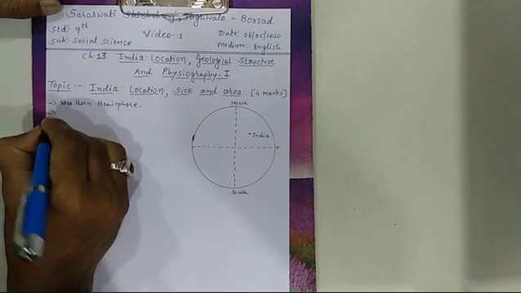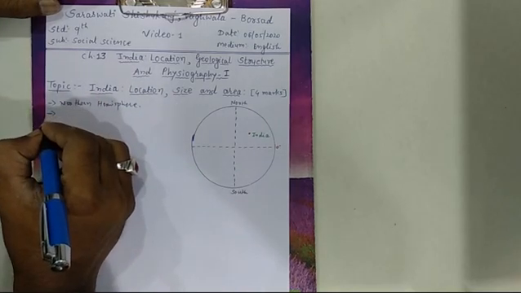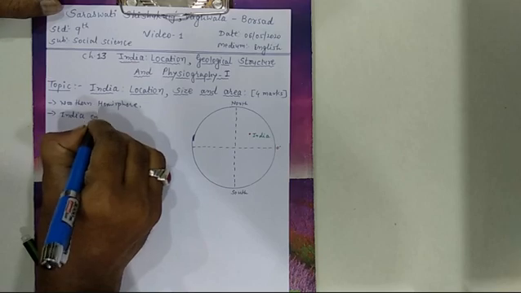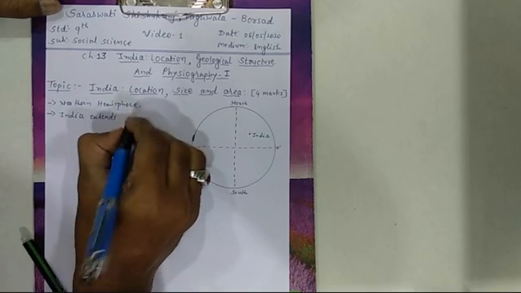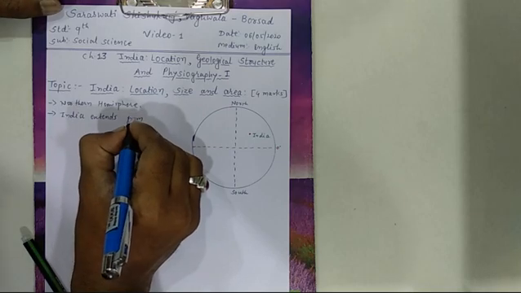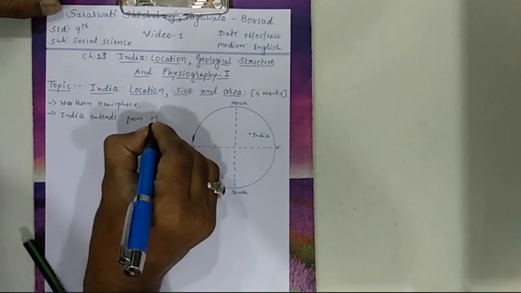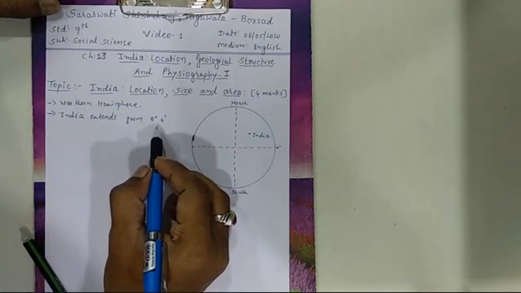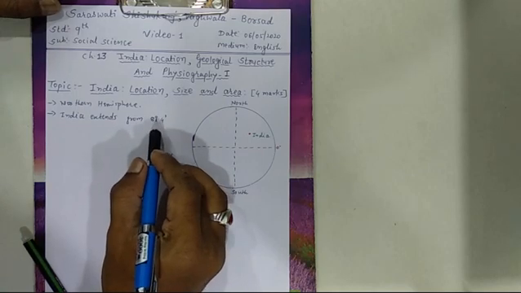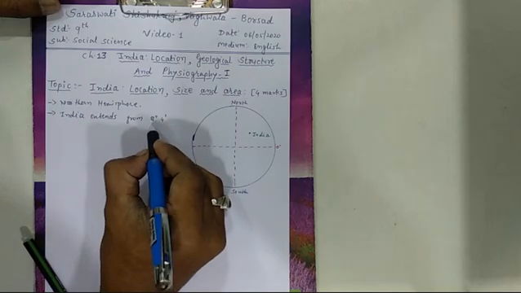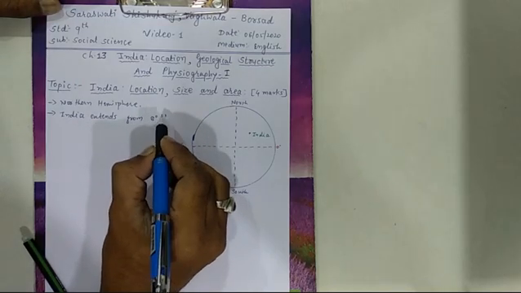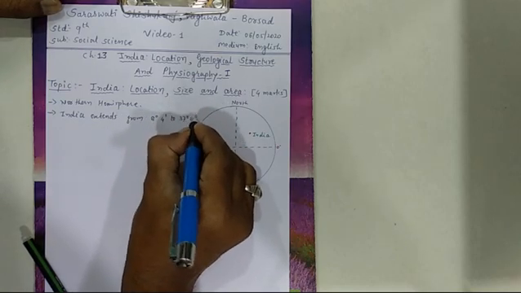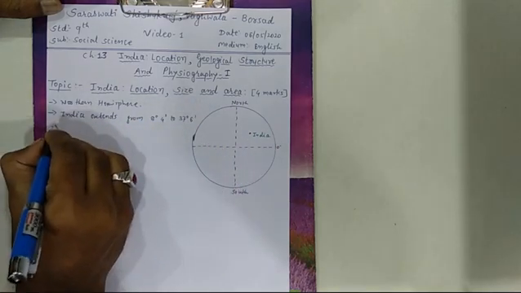Now another piece of information, the span of the mainland of India. I write here, India extends from, students please remember this, 8 degree 4 minute. Sometimes students are not able to read these numericals, what is written, what is called this. So I clearly tell you that it is 8 degree 4 minute to 37 degree 6 minute north latitude.